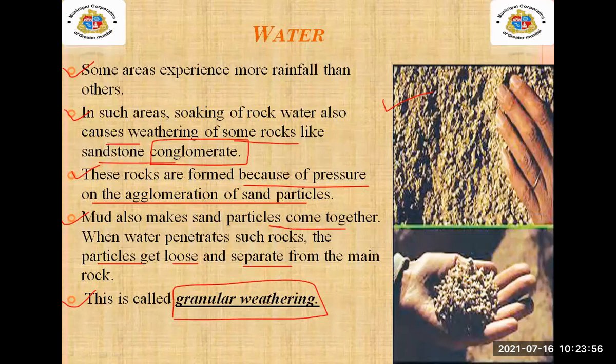And when the sand particles get loosened or separate from the rock, you will be able to see this type of grains in your hand. When the particles from the rocks are being removed, or we can say getting loosened, at that time we will see small grains on our hand. That is known as granular weathering. This was about the water mechanical weathering.